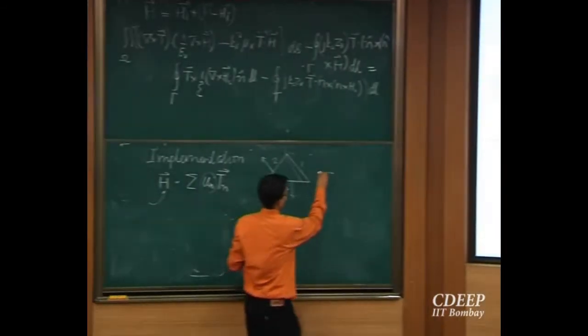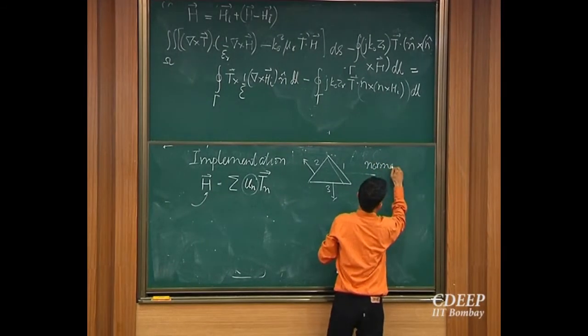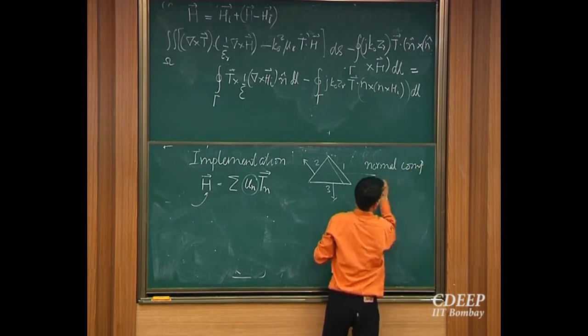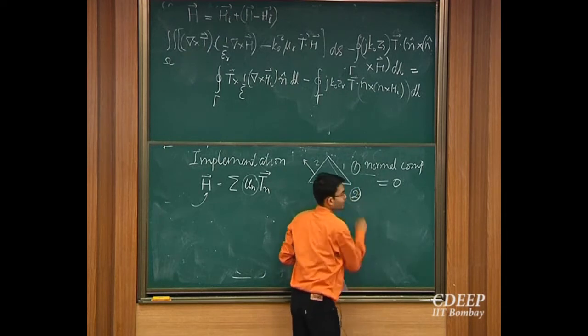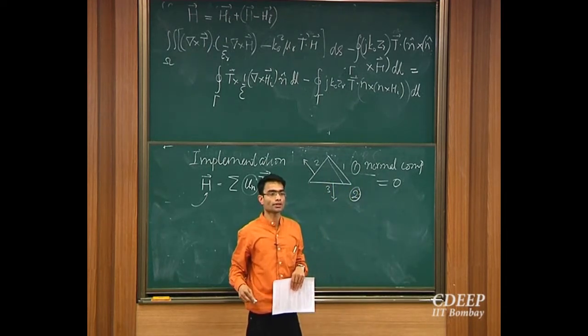So the normal component is 0 on the other edge, that's the first property. And the second property is that the tangential component is constant.